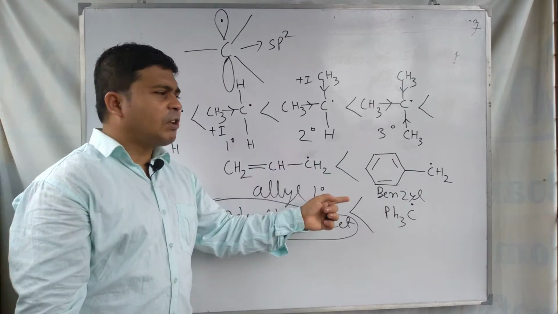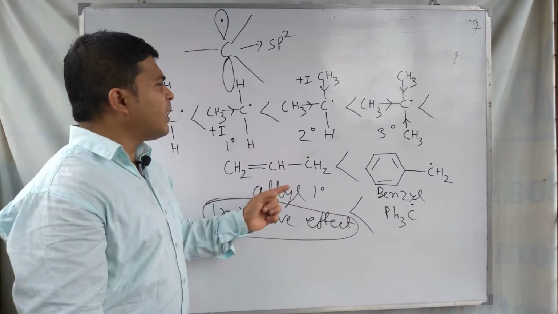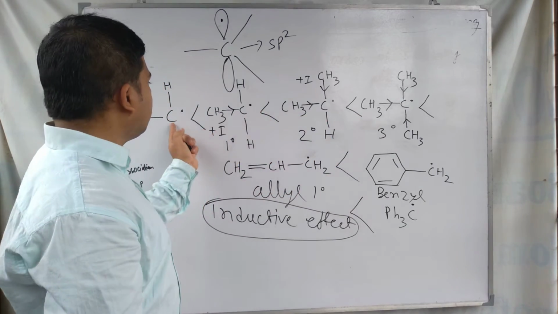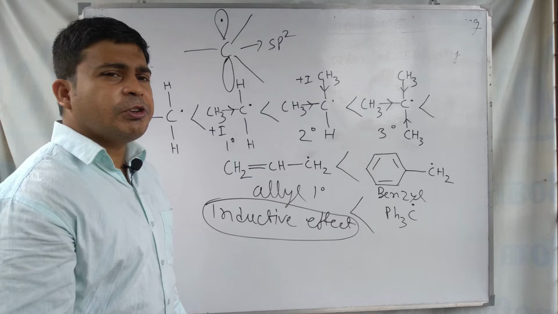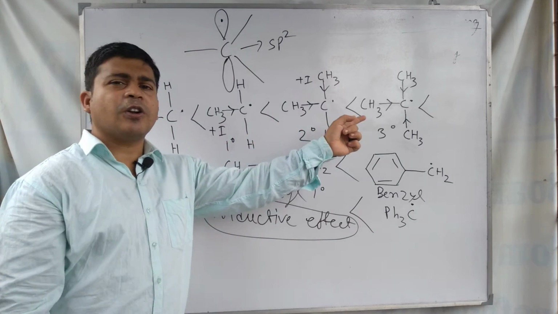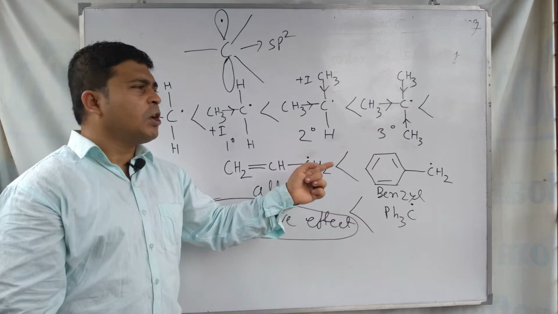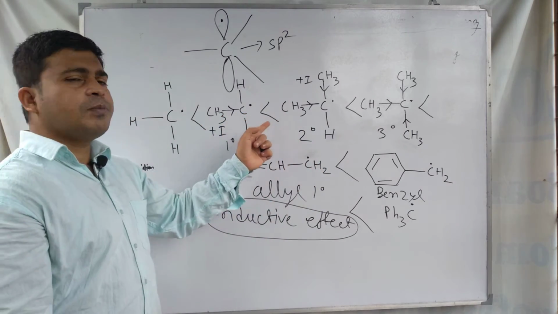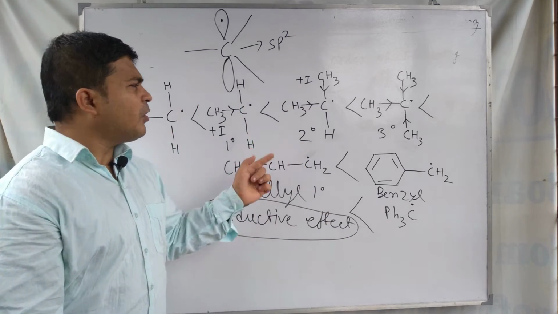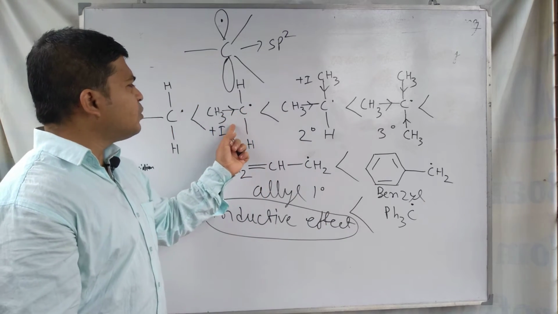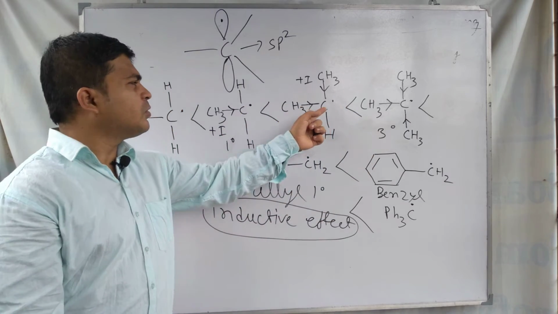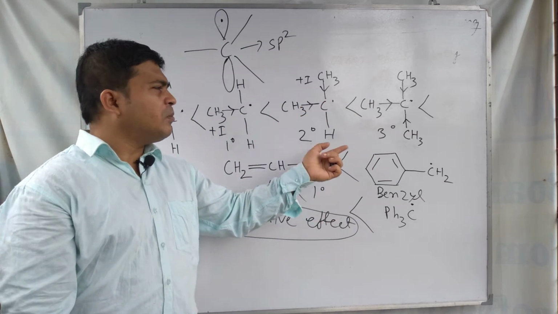In this lecture session we discuss later. At first we discuss these three, this order, using the inductive effect. Using the inductive effect, we can say this is the order of stability of the free radicals, because you are seeing here that a free radical is an electron deficient species like a carbocation. So if such groups are attached to this carbon that can release an electron pair to this radical carbon, then it becomes more stable.